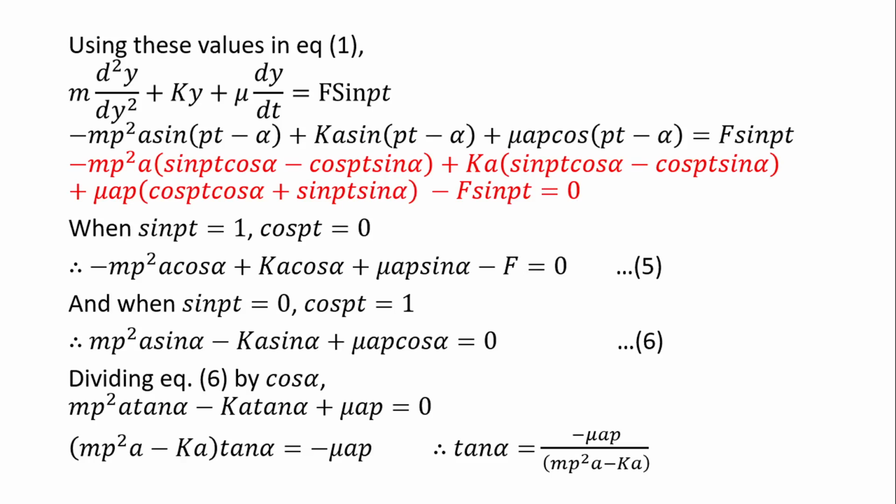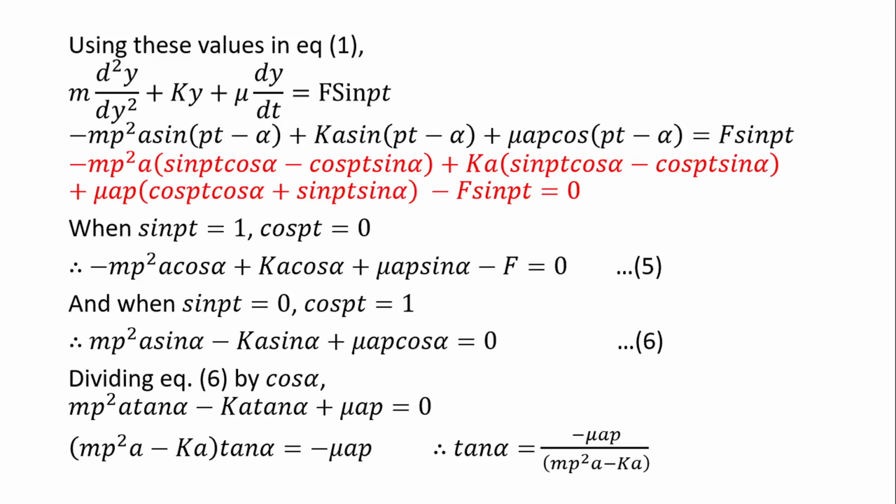where two types of functions are there, that is sine (Pt minus alpha) and cos (Pt minus alpha). These functions are similar to sine (a minus b) and cos (a minus b), and if we expand sine (a minus b), it will be equal to sine a cos b minus cos a sine b.